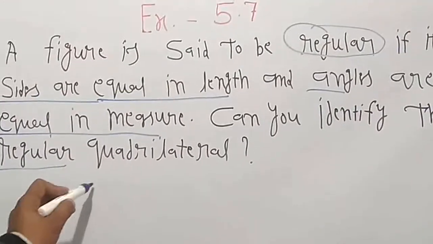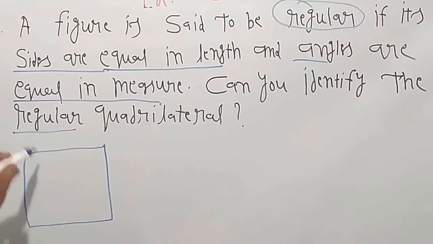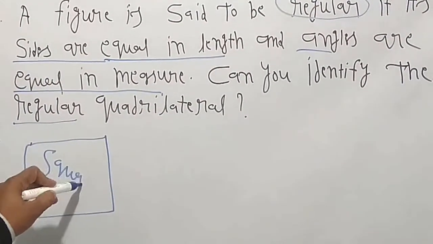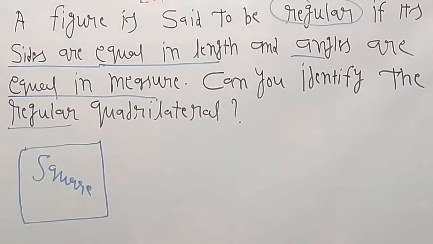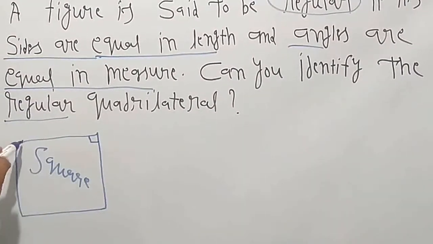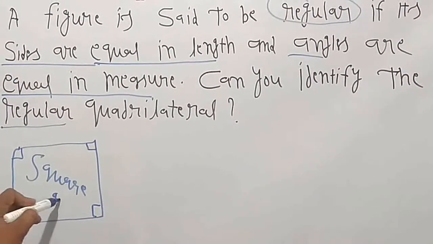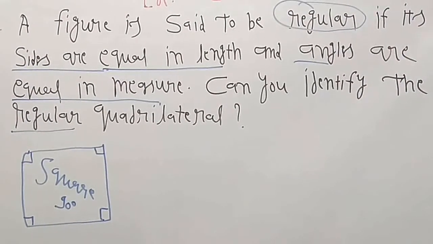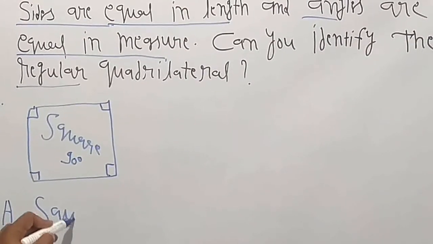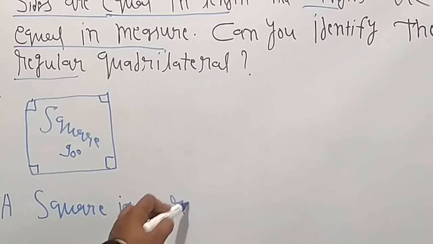So we can think about this figure. Suppose it is a square. In a square, all the four sides have equal measurements and all the four angles are 90 degrees. So we can say a square is a regular quadrilateral.